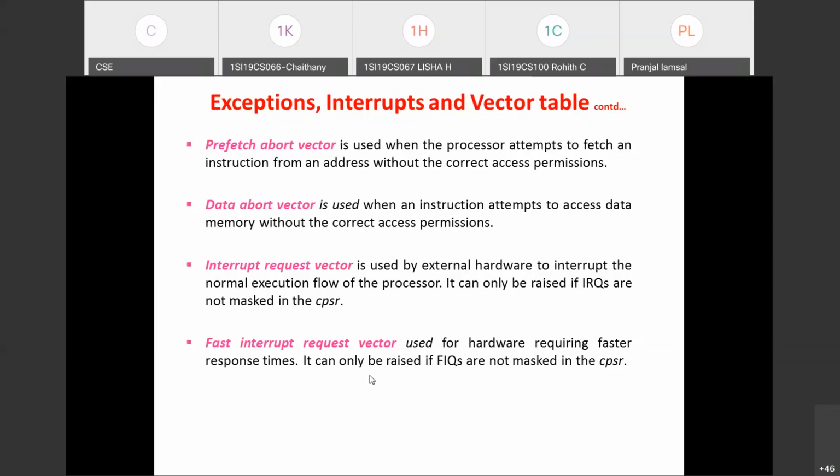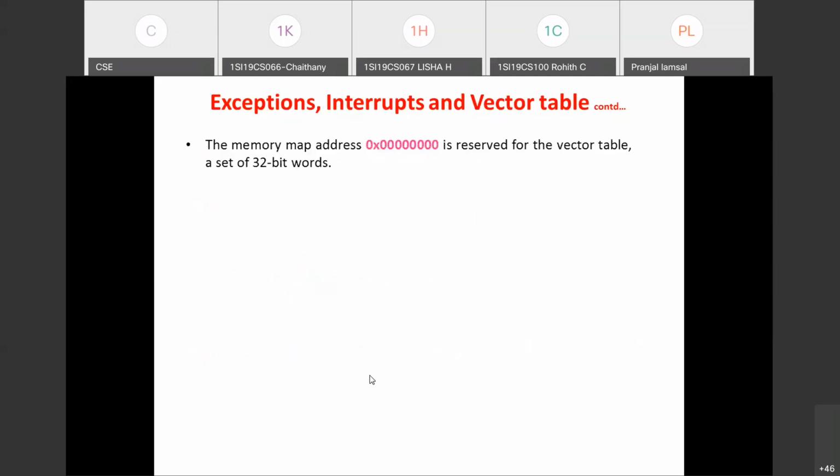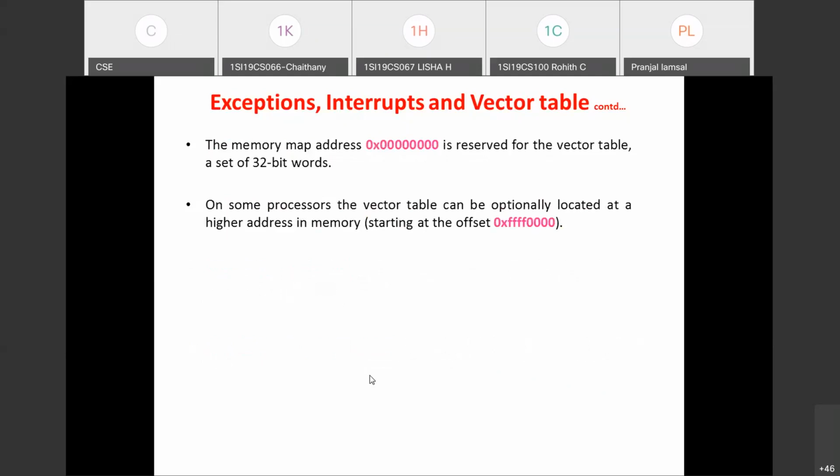Which vectors, what address is being used by the processor to switch over to those ISRs, is maintained in the vector table. That's what we are seeing in this slide, the vector table. And a few processors may use the memory address 0x0, that is 8 zeros.